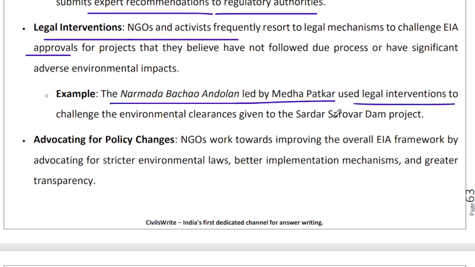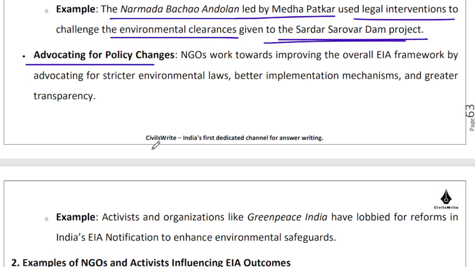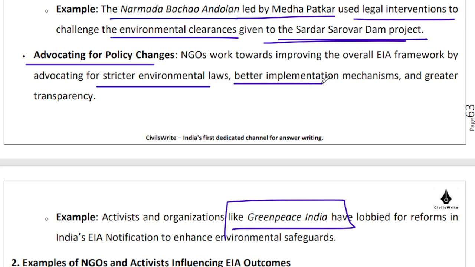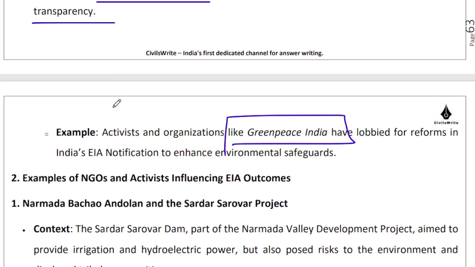So they use legal interventions to challenge the environmental clearances that were given to the Sardar Sarovar Dam project, right? They are the ones who advocate for policy changes, right? For example, Greenpeace India can be a name that you can suggest over here, that they are the ones who have helped in the creation of stricter environmental laws, not just in India but across the world, enforcing better implementation of these laws and bringing about greater transparency with the kind of work that they have been doing,